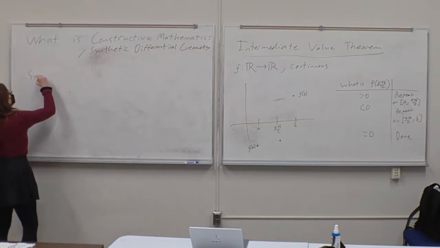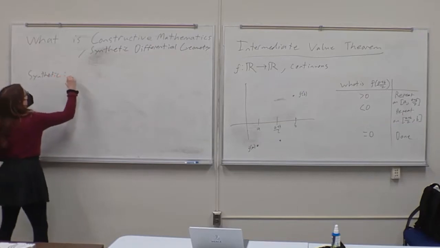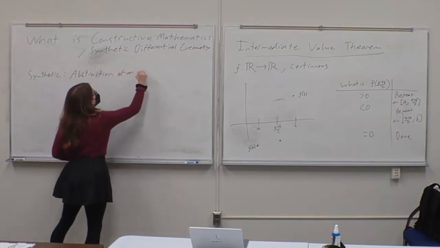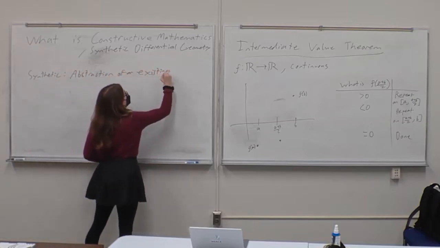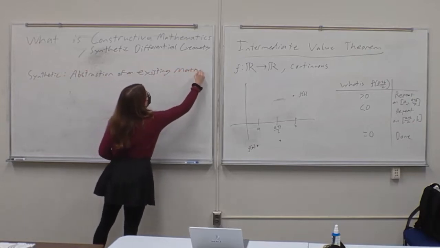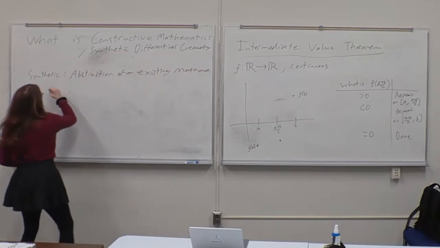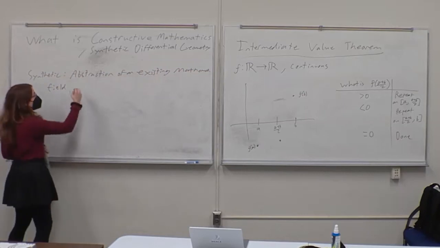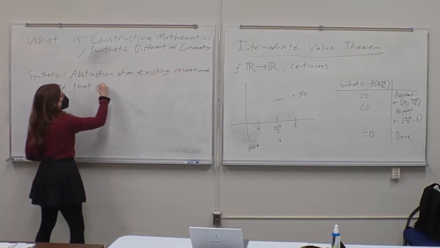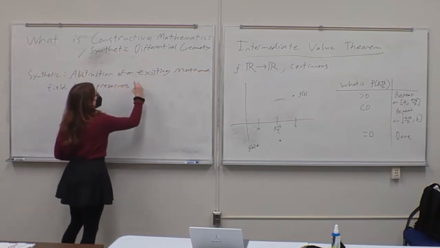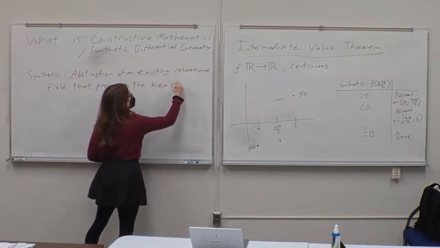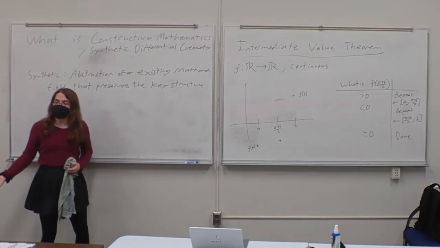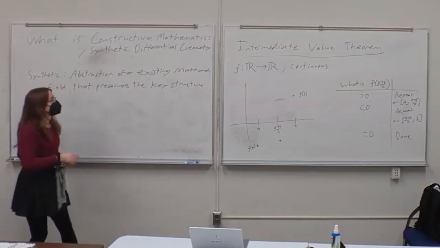So synthetic is an abstraction of an existing mathematical field that preserves the key structure that we want to talk about. Where by field you mean area of math? Area of math, yes, like homotopy theory, or differential geometry, stuff like that.